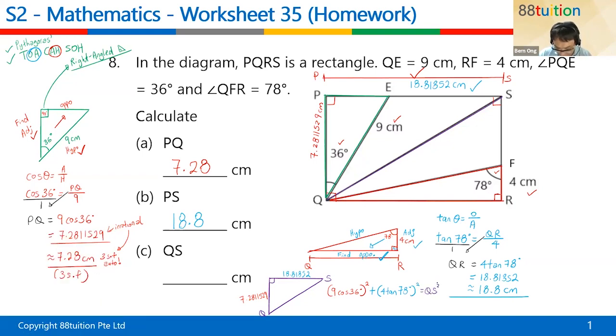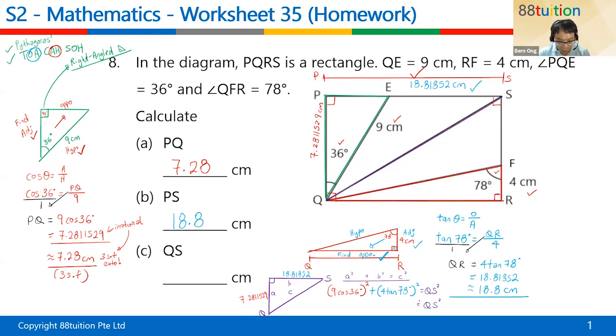Can you see or not? Short square plus short square equal to QS square. This is like ABC, correct or not? It's like A square plus B square is equal to C square. This is called Pythagoras theorem. I purposely put in the 9 cosine 36 and the 4 tangent 78. Why? Because the numbers have a lot of digits and I'm scared I key wrongly. If I do this, I will get an even more accurate answer.